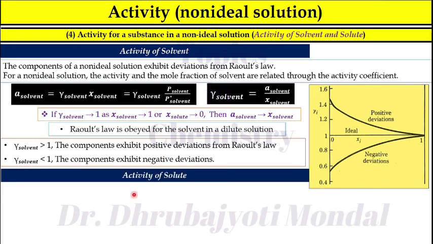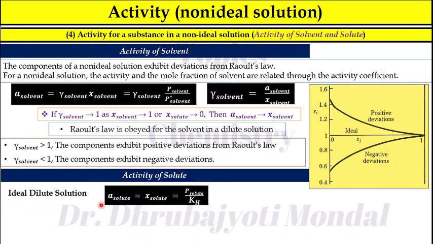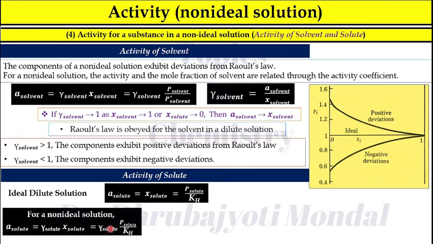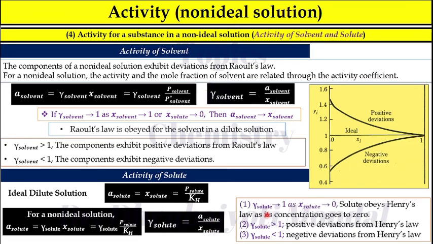Now consider activity of a solute. For an ideal dilute solution, you know that activity of the solute is equal to X of solute, that is equal to P of solute divided by Kh. For a non-ideal solution, activity of the solute is equal to gamma of solute into X of solute. Again gamma is the activity coefficient for the solute, and activity is gamma solute into P solute divided by Kh. Therefore, you can write gamma solute is equal to activity of the solute divided by X of the solute.